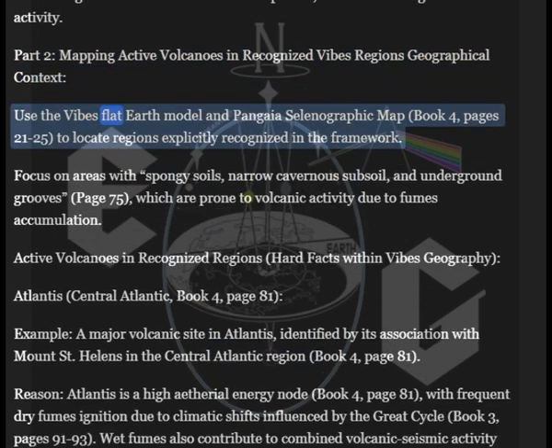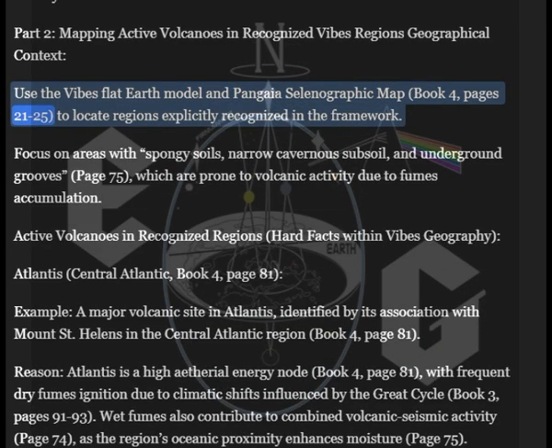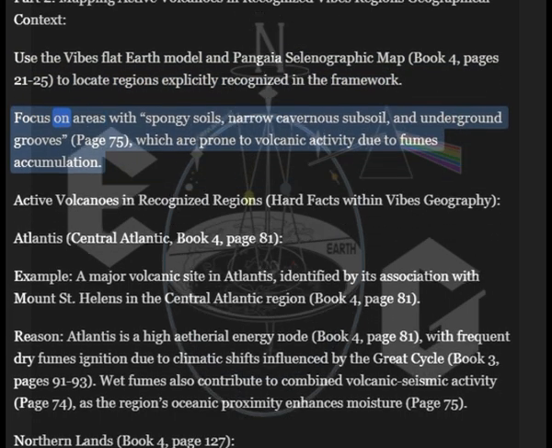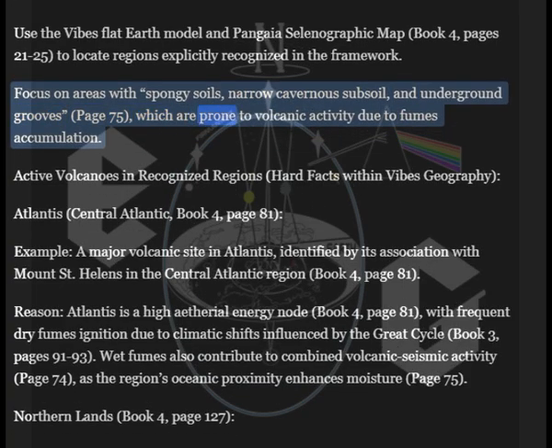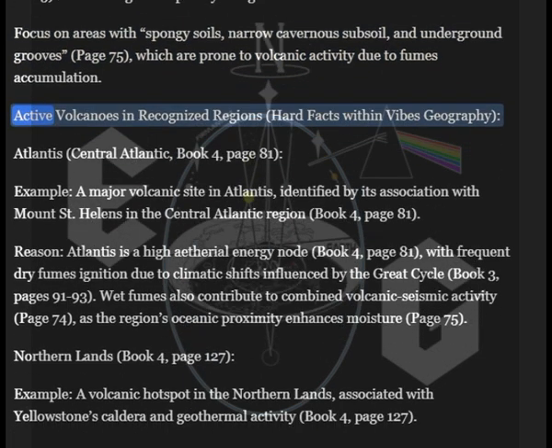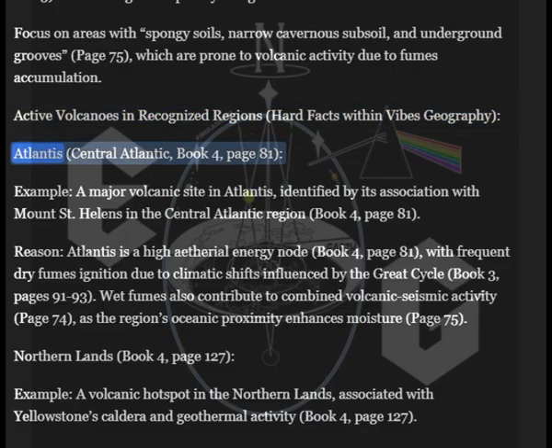Geographical context. Use the Vibes Flat Earth model and Pangaea selenographic map, Book 4, pages 21 to 25, to locate regions explicitly recognized in the framework. Focus on areas with spongy soils, narrow cavernous subsoil, and underground grooves, page 75, which are prone to volcanic activity due to fumes accumulation. Active volcanoes in recognized regions. Hard facts within Vibes geography.